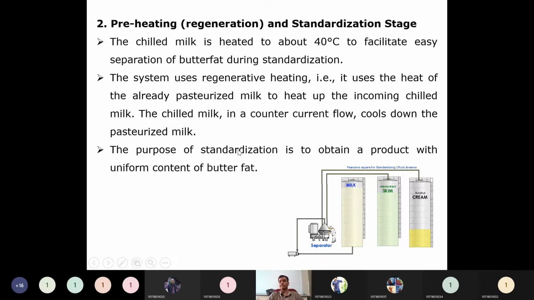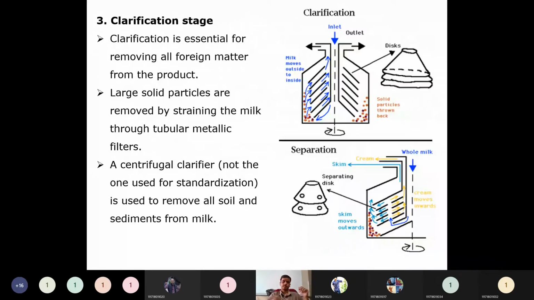The purpose of standardization is to obtain a product with uniform content of butter fat. When you are heating, small bubbles of fat can be formed, and those small bubbles will create a hindrance in the processing. So what happens during standardization? The fat will be uniformly distributed inside the milk. Nothing but a uniform milk will be created with a uniform fat content.